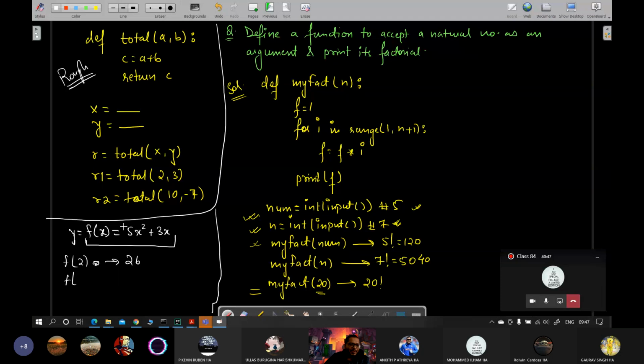If you want to do this with 10, you will write f(10). So mentally or in rough work you will invoke this approach, and x square will give you 100. This makes it 500, plus 3 into 10 gives 30. This will give you 530. Are you getting the gist?